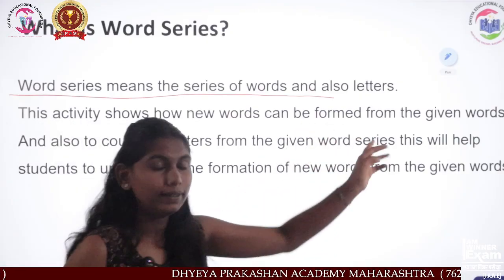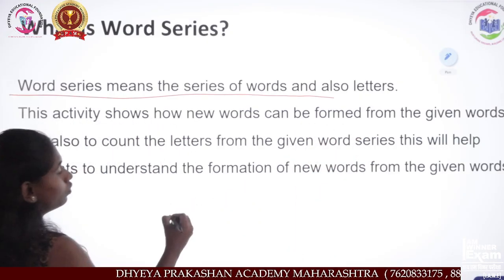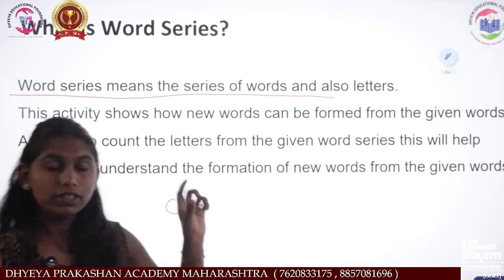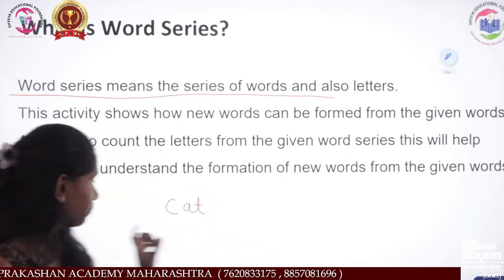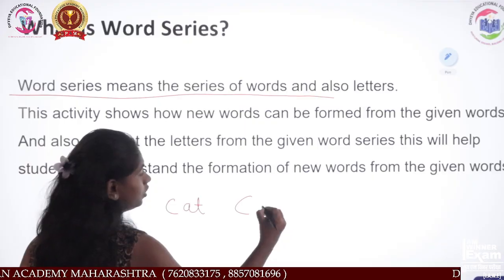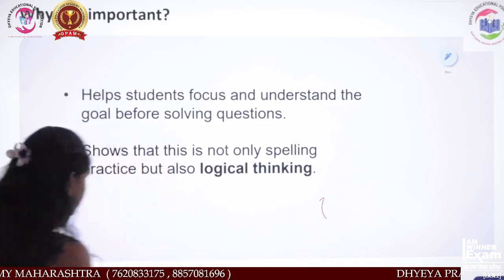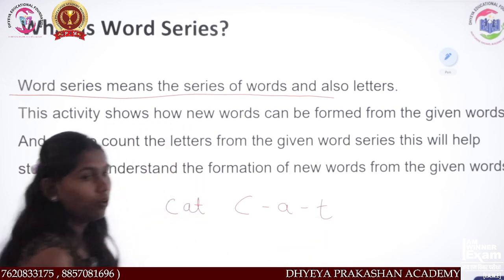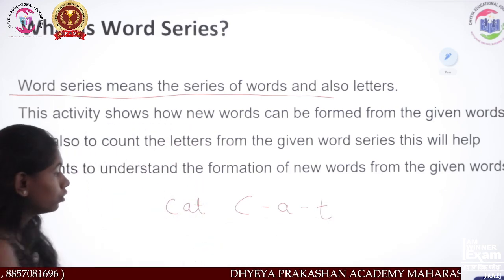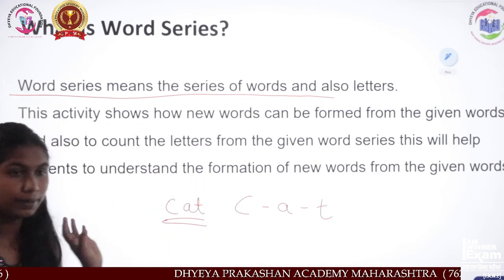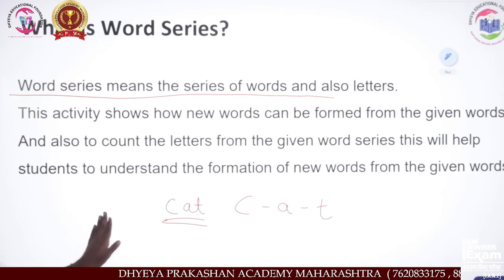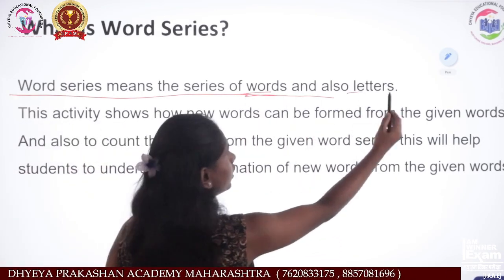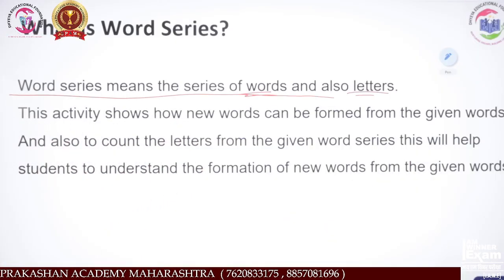And also the letters. Now why letters? When you write cat, C-A-T, cat. Now this word is formed by the letters, right? Now which are the letters? That is C, A and T. By these letters we form the word that is cat. Therefore it is written as words and letters.